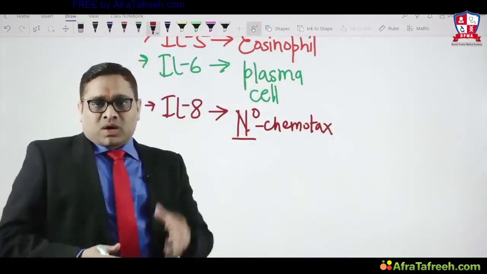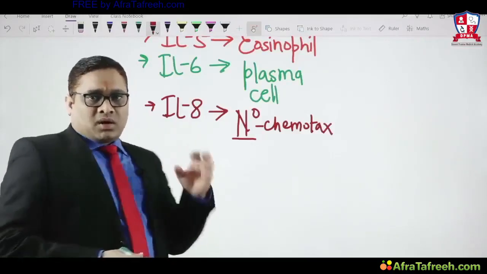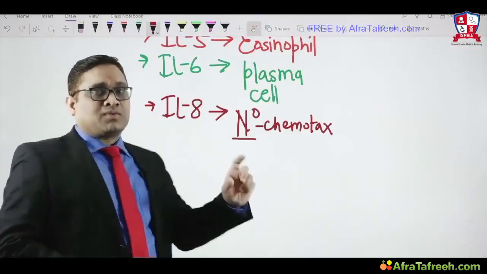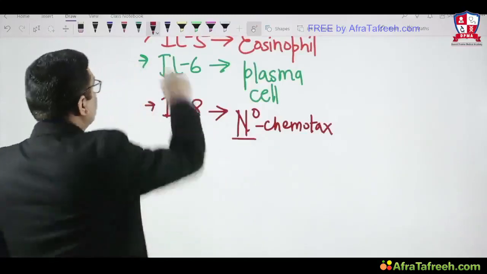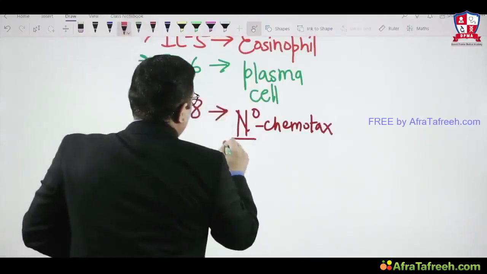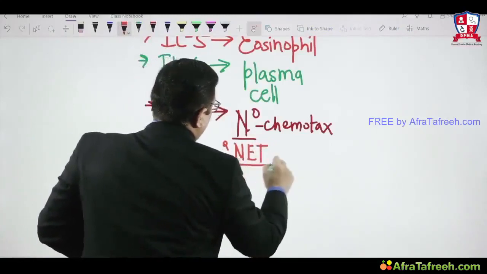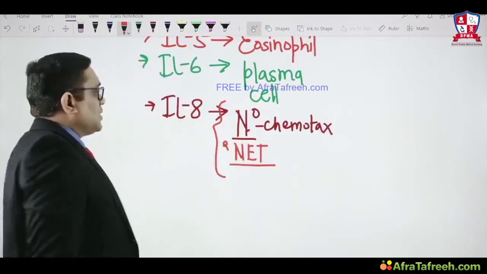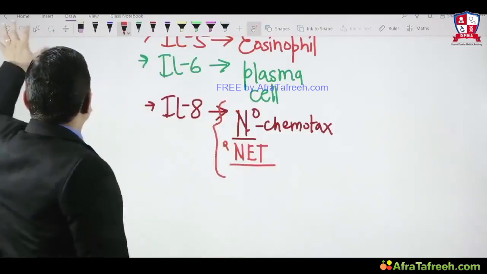If you remember what I said at that time, because of bacterial antigen exposure to the neutrophil, or because of IL-8 exposure to the neutrophil, neutrophilic extracellular trap will be formed. So that is also one important thing which we have to keep in mind. That is the important thing regarding cytokines, right?